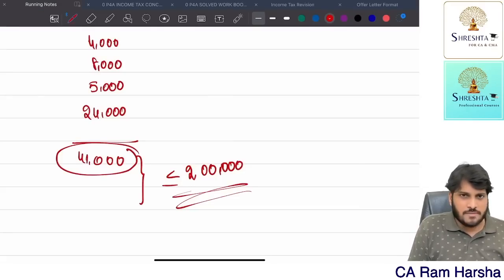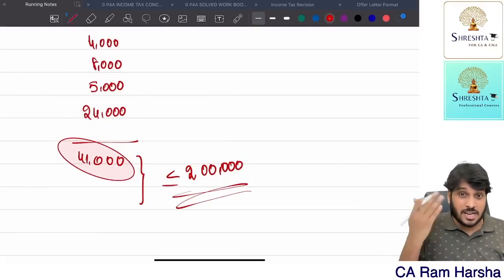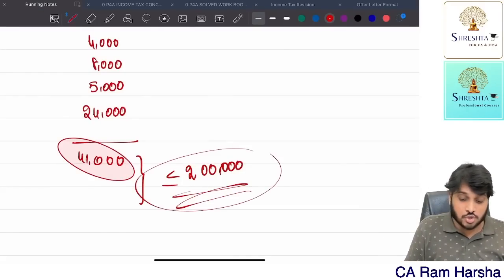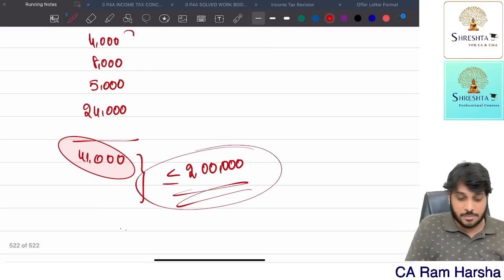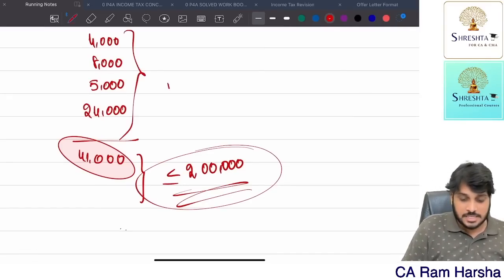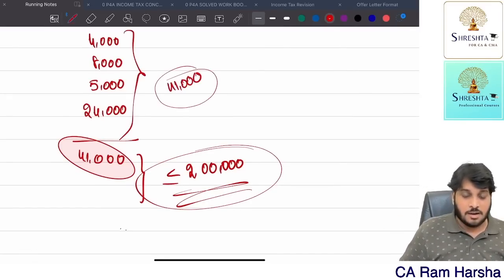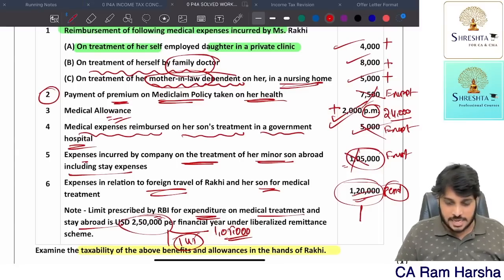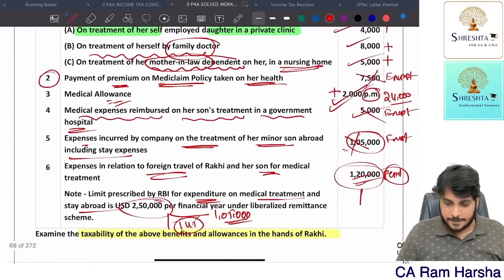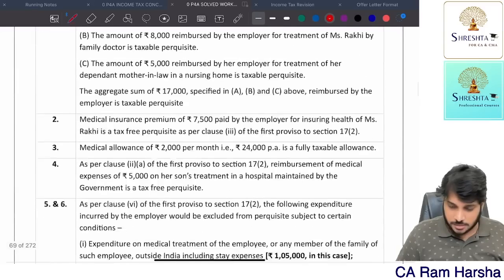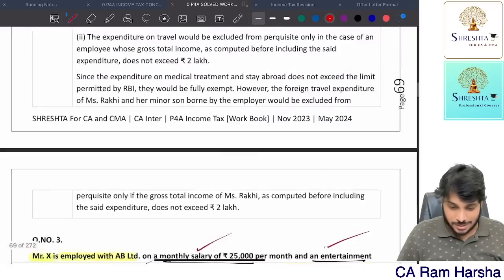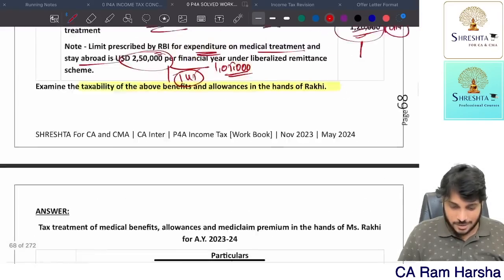What is the assumption we have taken? Medical facility total value 41. Let us assume other incomes of the SSC put together, gross total income is not exceeding 2. Therefore exempt. Therefore, what is the total amount that is taxable for the SSC for medical purpose? 41,000 rupees only. Correct? So now let's look at the answer. I don't know whether I'm correct or not. So they have not given total answer.